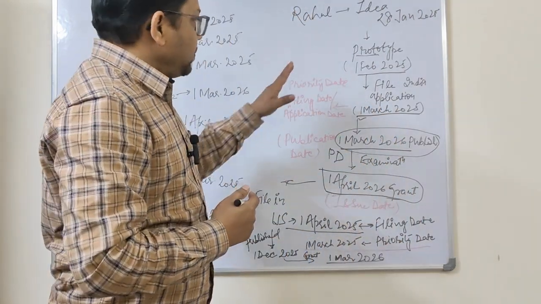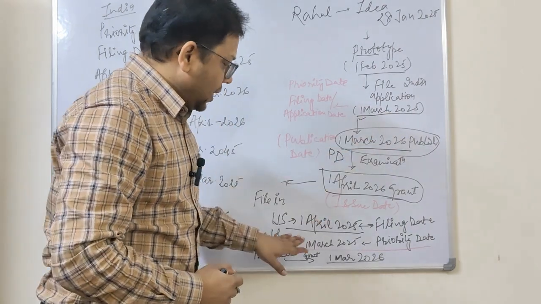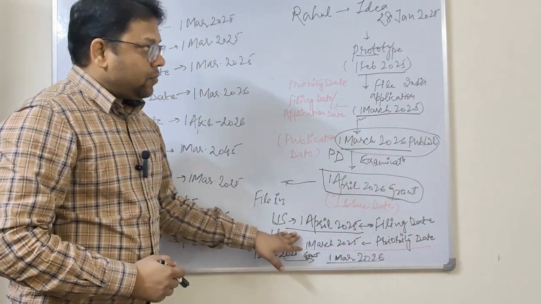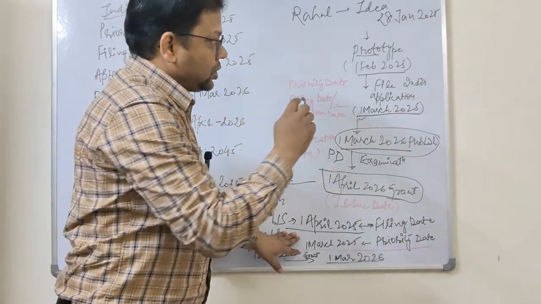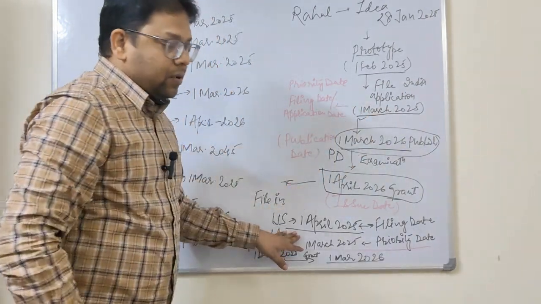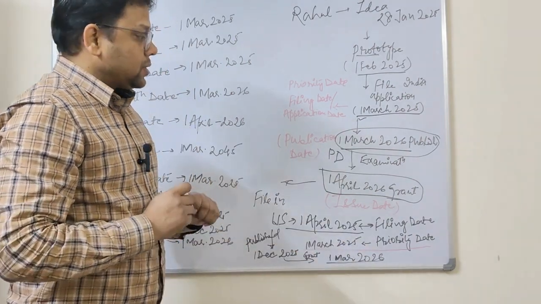So he filed his patent application there. After one month, 1st March 2025, he filed in the Indian Patent Office, and one month later, 1st April 2025, he filed in the US.